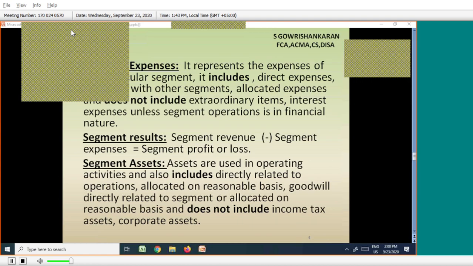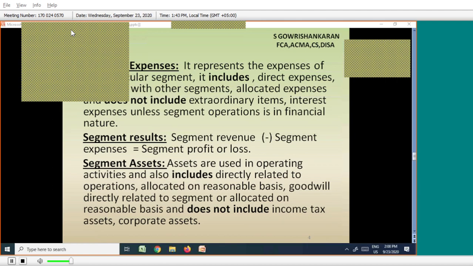Then that is a segment asset for that particular division. It is directly used for my division alone, for producing, for some process, for operational purposes. All these things are segment assets.